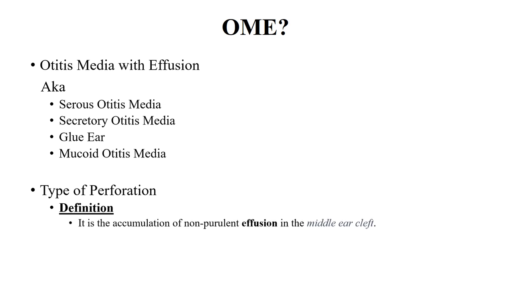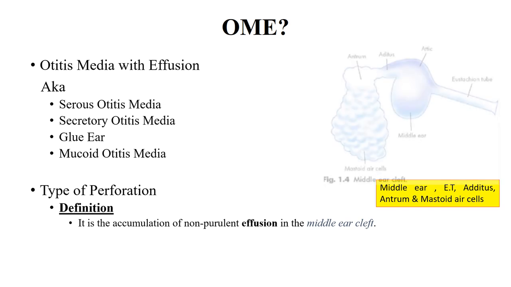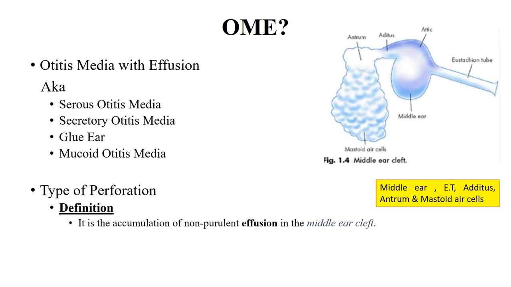OME is the accumulation of non-purulent effusion in the middle ear cleft. Now the question can be, what is meant by middle ear cleft? The middle ear cleft contains the eustachian tube, the middle ear, attic, aditus, antrum, and the mastoid air cells.